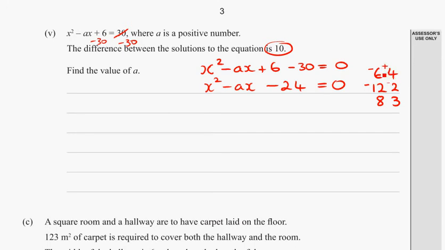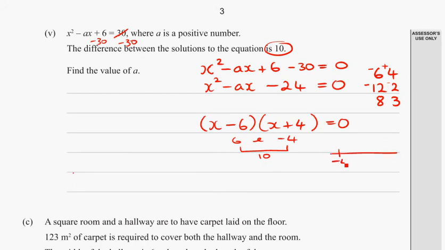And that would have a difference of 10 between it. So let's just have a go at that. Let's try x minus 6 and x plus 4 and see what happens. Right, so solving that gives me solutions of 6 and negative 4, and the difference between that is definitely 10. If you think of your number line, negative 4 up to 0 across to 6, the difference between the two solutions there is a value of 10,